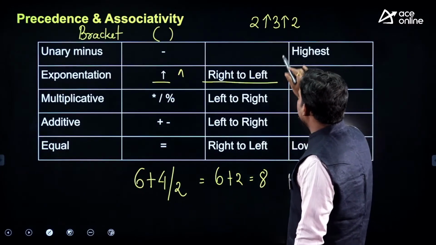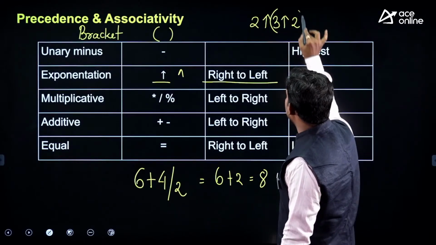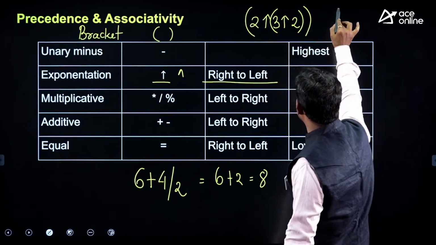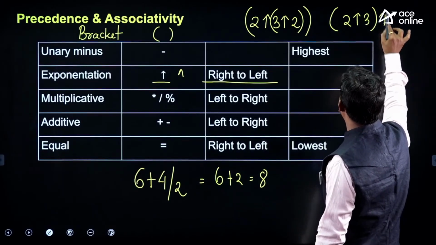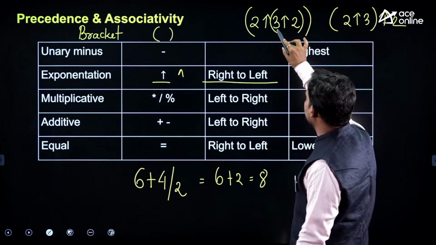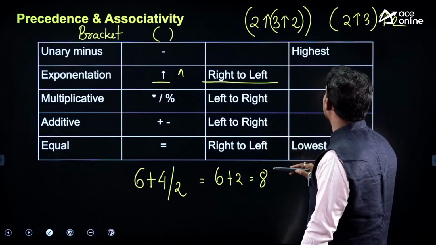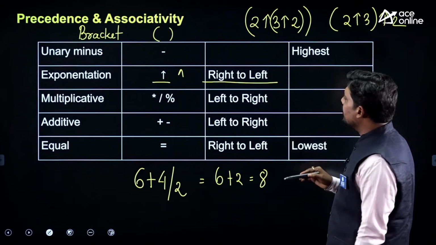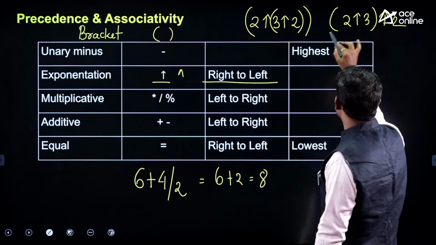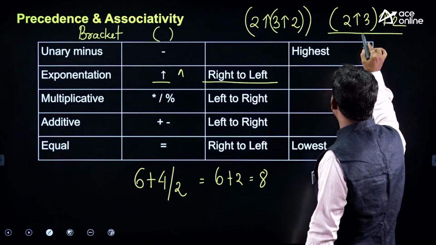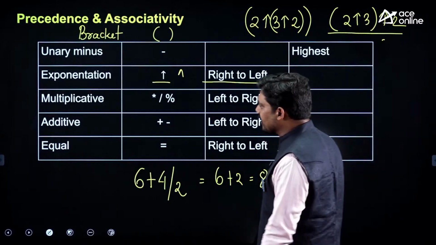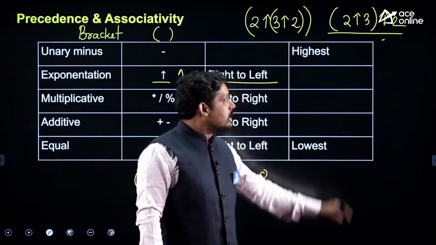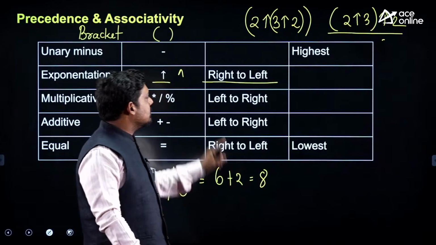So here this expression can be evaluated in this way, or as 2 exponentiation 3 and then exponentiation 2. Both will get 3 to the power 2 is 9, 2 to the power 9 in this case is 512. And this one, 2 to the power 3 is 8, 8 to the power 2 is equal to 64. So see that the answers are different. But what is the correct one? In this case, right to left.